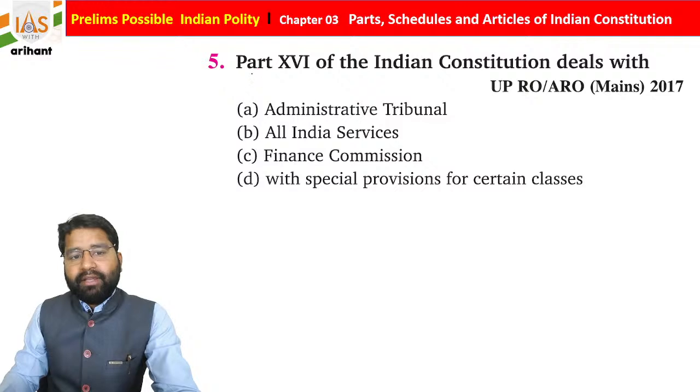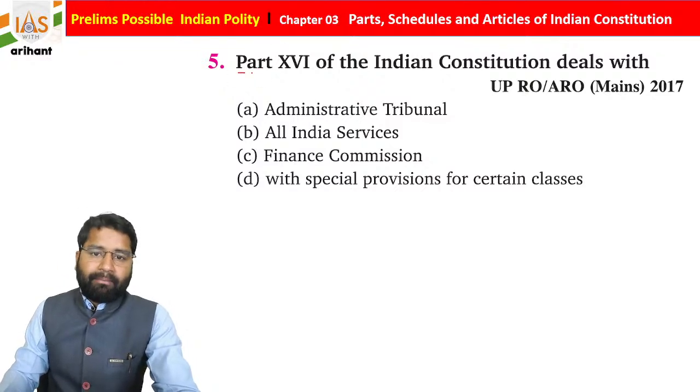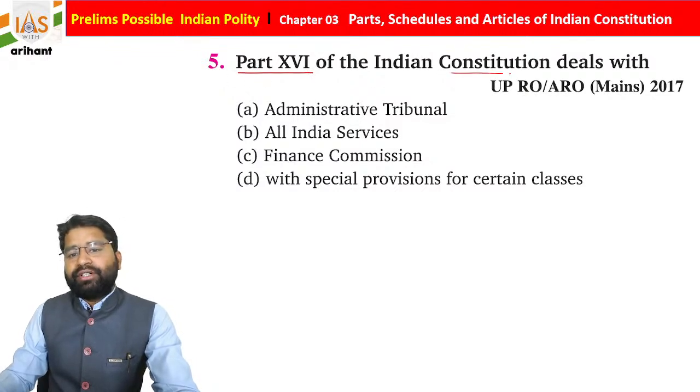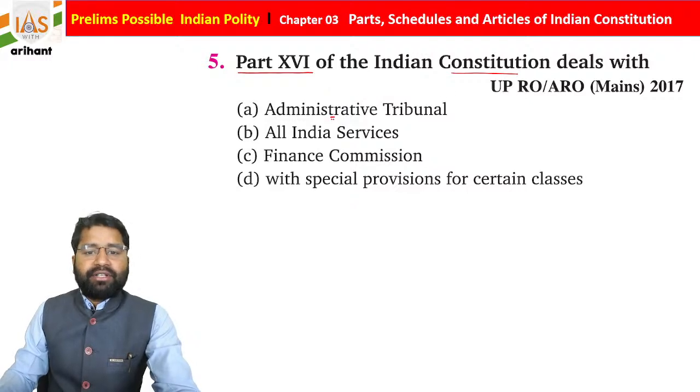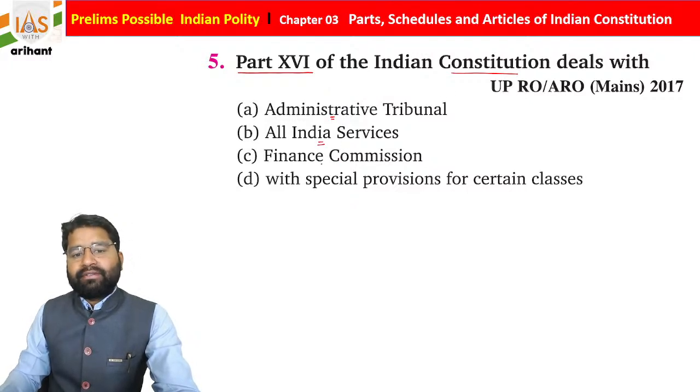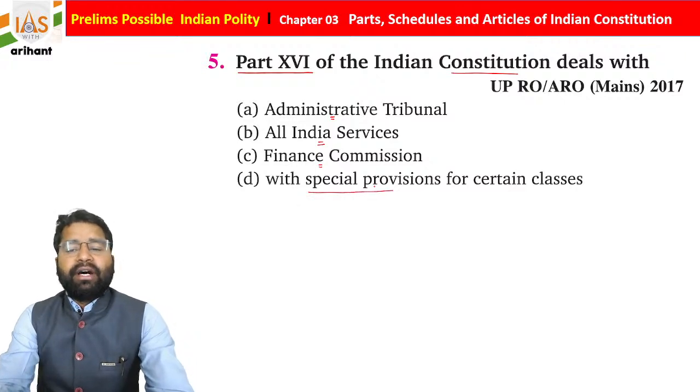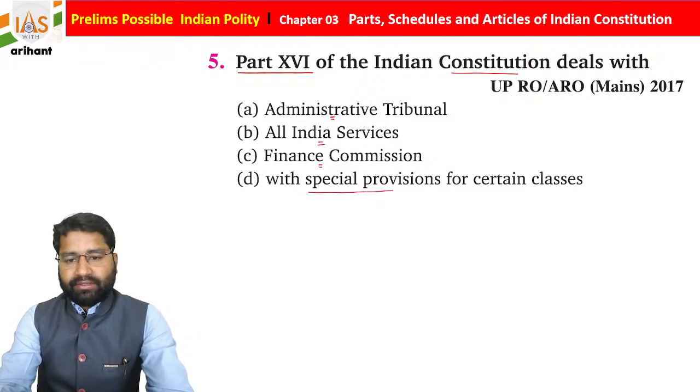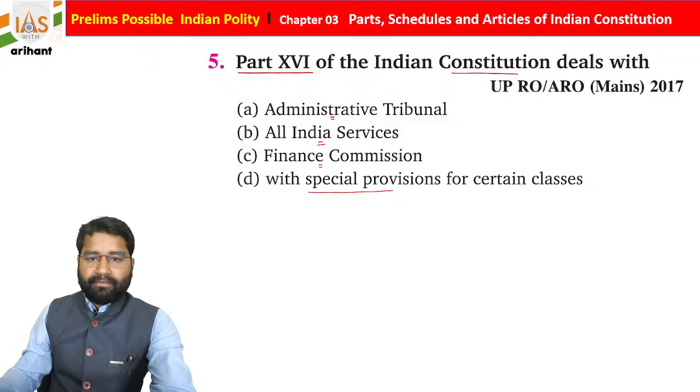Now, if you see the 5th question, Part 16 of the Indian Constitution deals with what? Administrative tribunals, All India Service, Finance Commission, or special provision for certain classes. Part number 16 contains what?